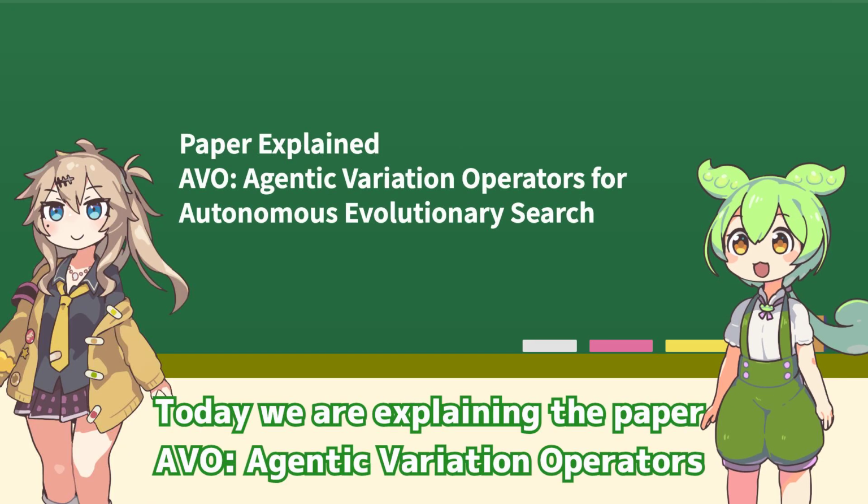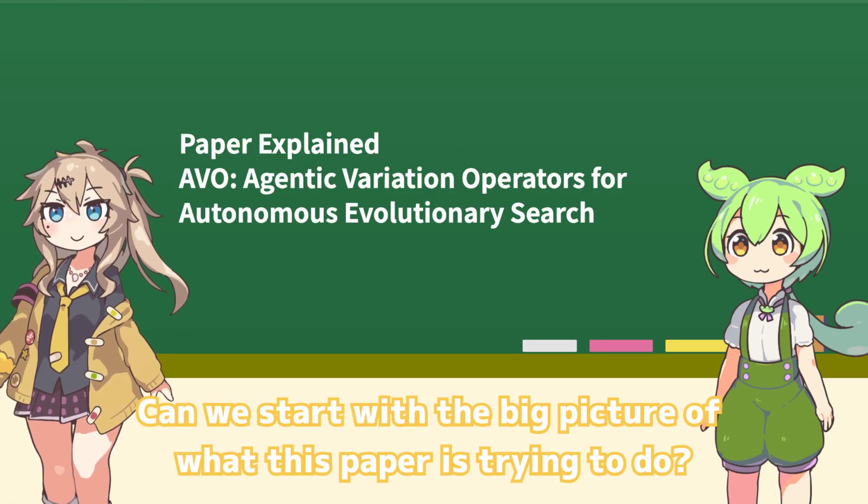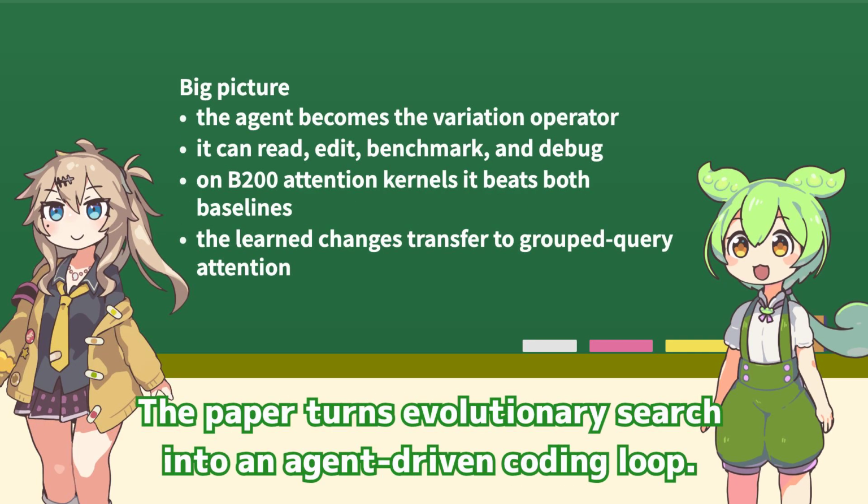Today we are explaining the paper AVO: Agentic Variation Operators for Autonomous Evolutionary Search. Can we start with the big picture of what this paper is trying to do? The paper turns evolutionary search into an agent-driven coding loop.